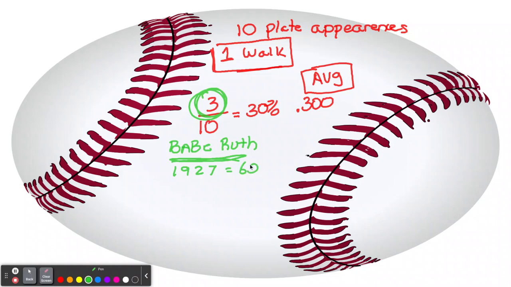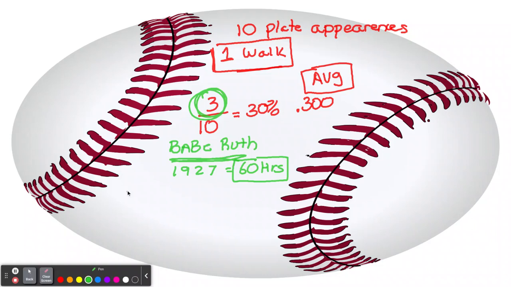He hit 60 home runs, which was a record until 1961, where Roger Maris hit 61. And then Aaron Judge, in 2022, hit 62. So that's the AL record, and the NL record is 73 by Barry Bonds, which, there's a lot of debate in that also. So let's just stick with that. Babe Ruth hitting 60 home runs in 1927. No one's even close to that.